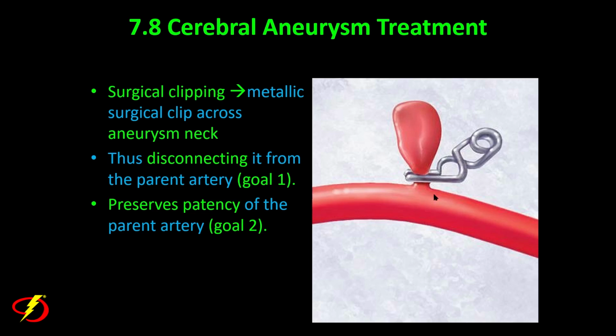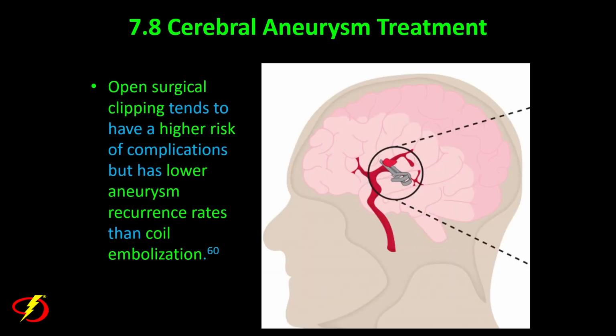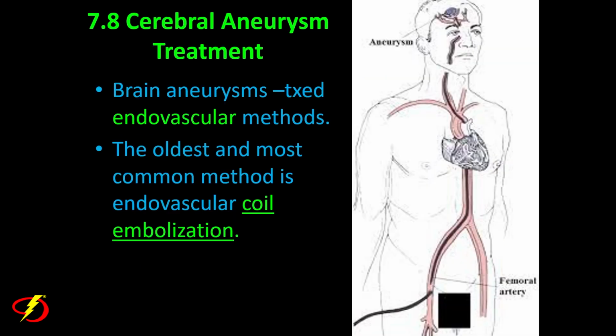So here we have surgical clipping, where a metallic clip is placed across the aneurysm neck. Thus, we have accomplished goal 1, disconnecting the aneurysm from the parent vessel, and we preserve the patency of the parent artery, accomplishing goal 2. Open surgical clipping tends to have higher risk of complications, but has a lower aneurysm recurrence rate compared to coil embolization. That's because you have to go through the skull to get to these aneurysms.